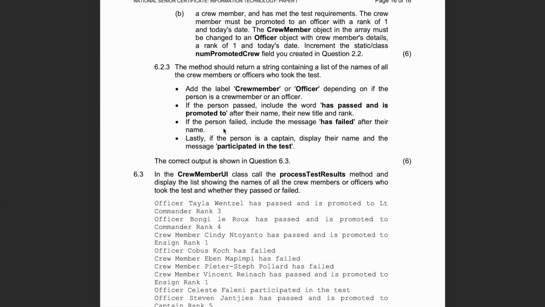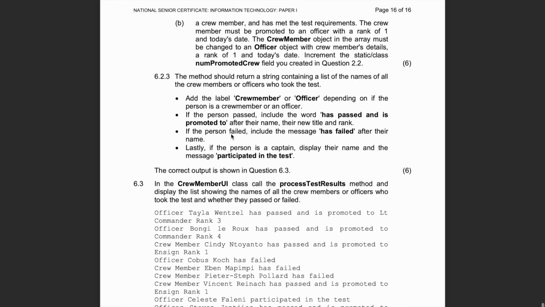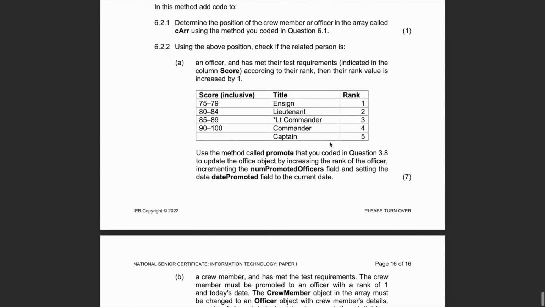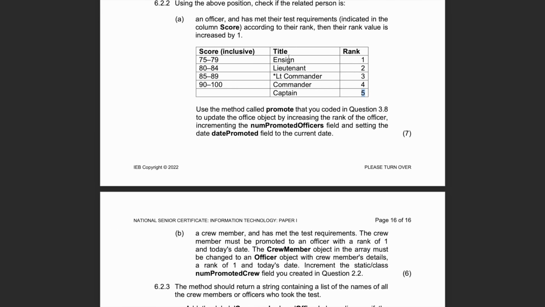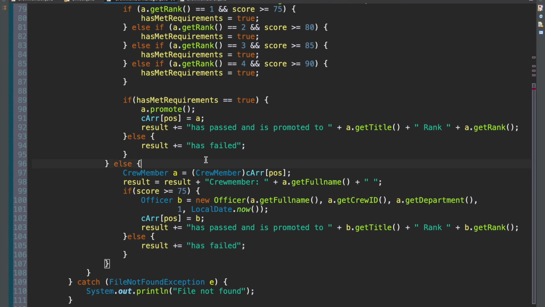Okay. And lastly, if the person is a captain, display their name and the message has participated in the test. So how do we know if the person is a captain? Well, we can check their rank. If their rank is equal to 5, then they're clearly a captain, right? And a captain is always going to be an officer object, never a crew member. So we can check that in here.